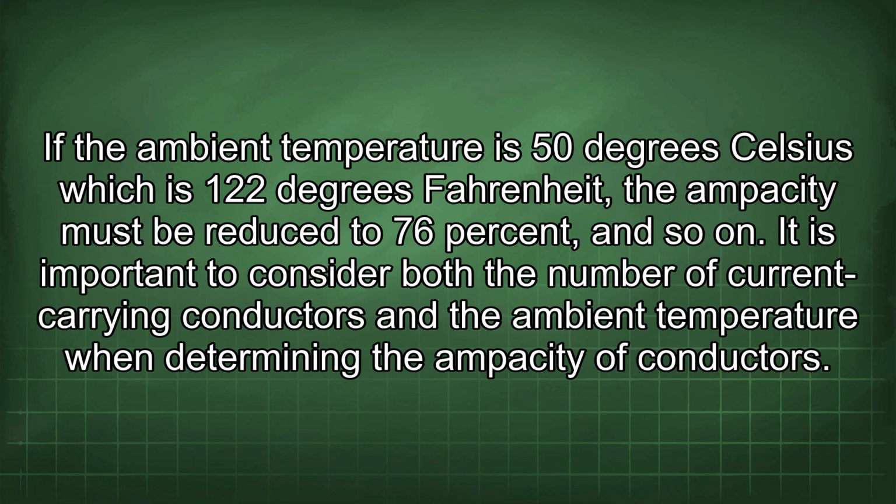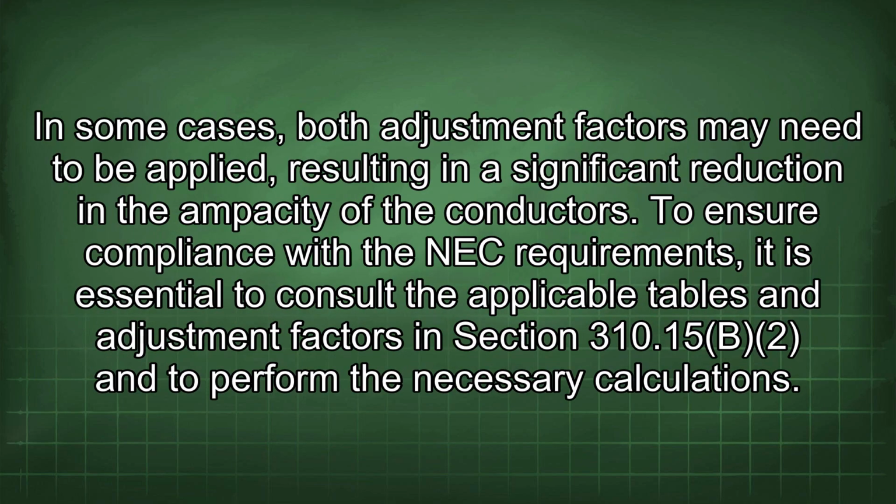If the ambient temperature is 50 degrees Celsius, which is 122 degrees Fahrenheit, the ampacity must be reduced to 76%, and so on. It is important to consider both the number of current-carrying conductors and the ambient temperature when determining the ampacity of conductors. In some cases, both adjustment factors may need to be applied, resulting in a significant reduction in the ampacity of the conductors. To ensure compliance with the NEC requirements, it is essential to consult the applicable tables and adjustment factors in Section 310.15(B)(2) and to perform the necessary calculations.